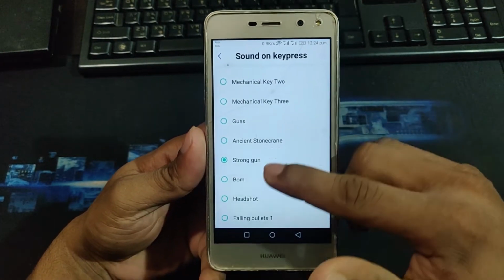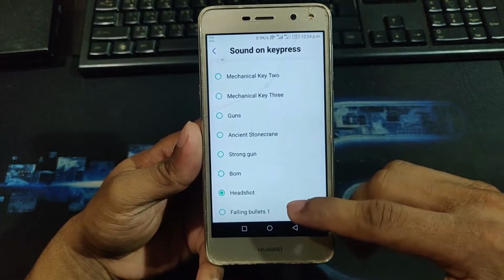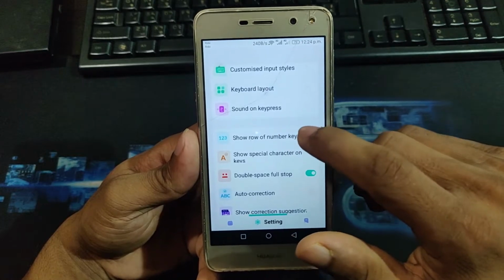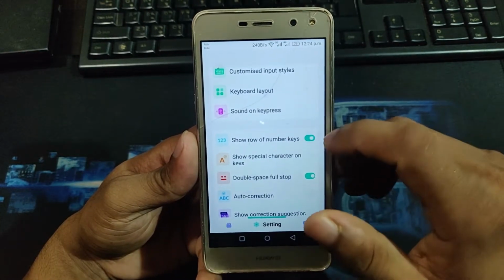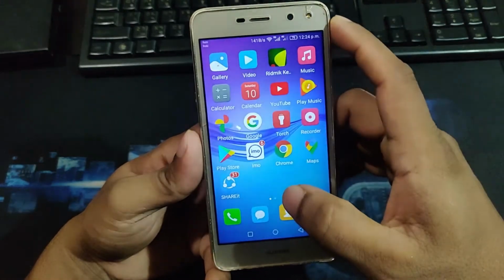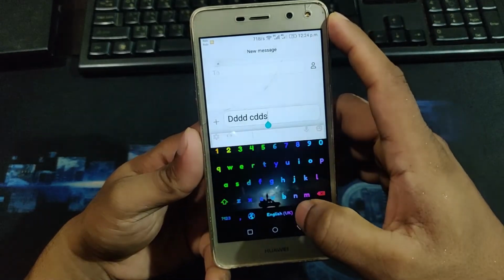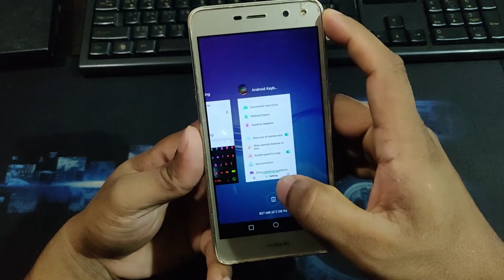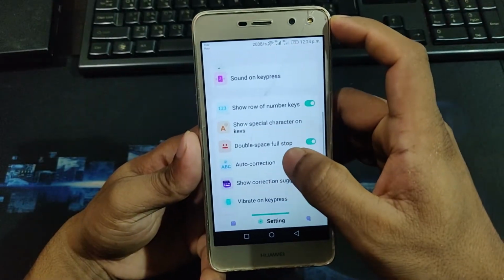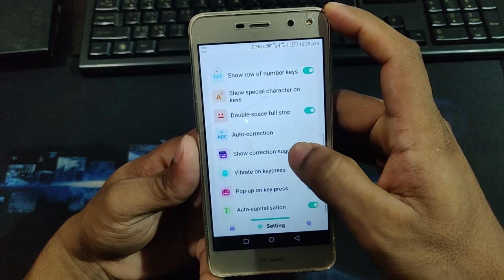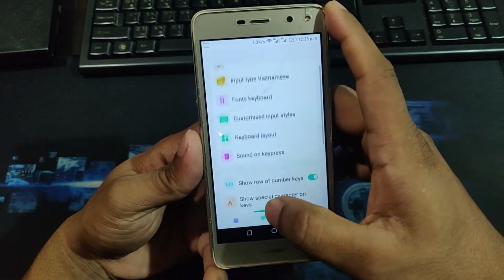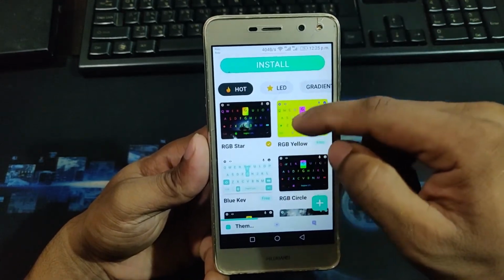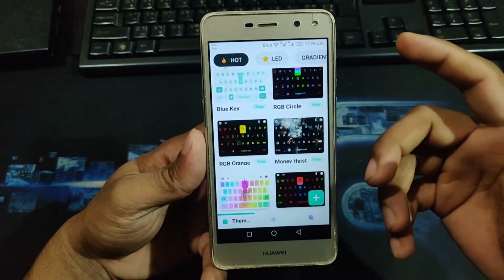And you can enable your number row on it, as you can see, number row. And here are lots of options. So basically it's mainly for RGB keyboard, and here are lots of other options.